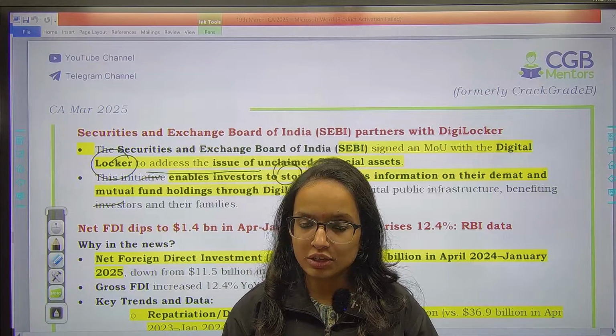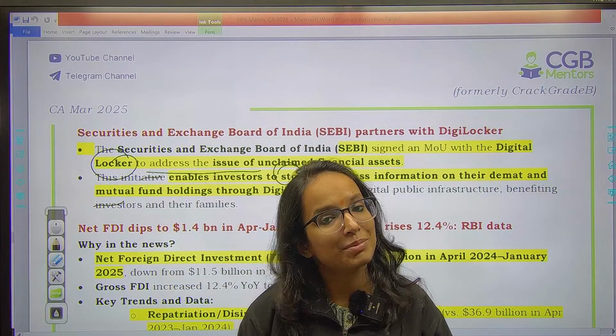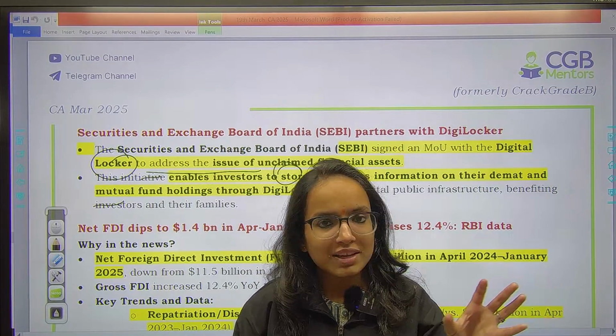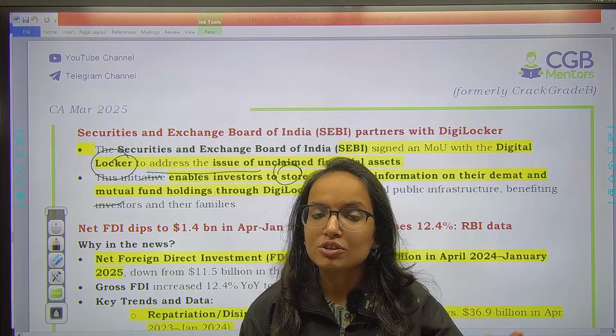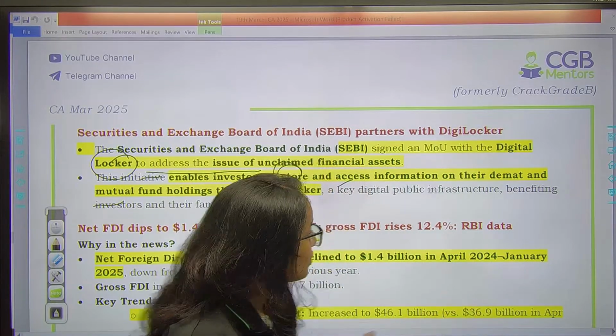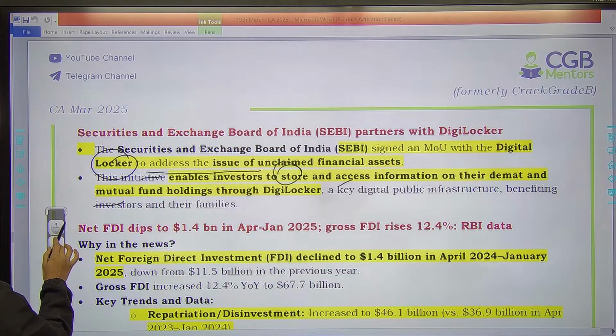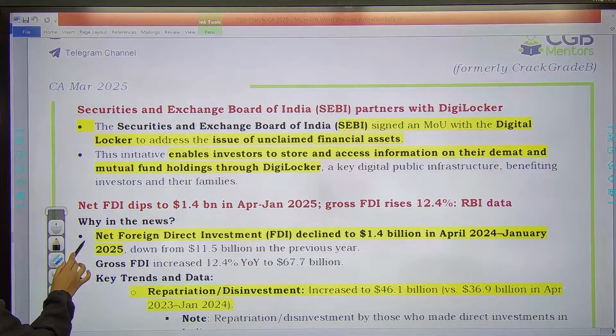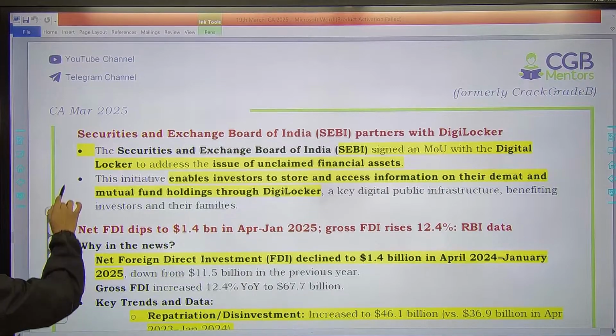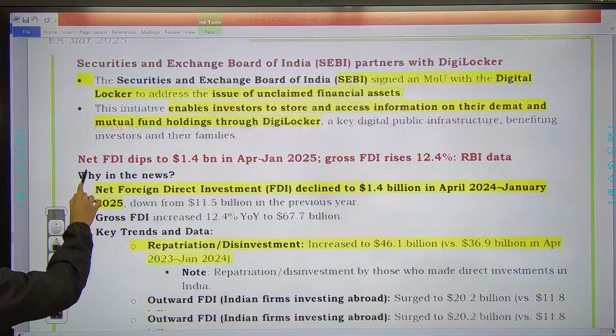Now, via DigiLocker, the investors can also access their demat accounts, right? So when you can access demat accounts, it is easy to claim, it is easy to track all these unclaimed assets or deposits. So it is significant. Remember, SEBI ने किसके साथ? DigiLocker के साथ साइन किया है.